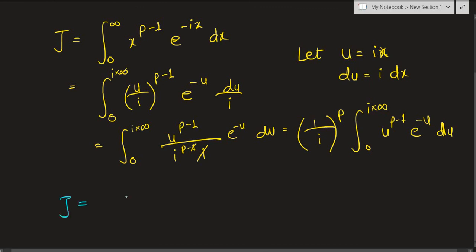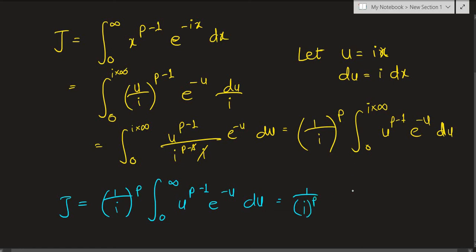So j now just becomes 1 over i to the pth power, but now the integral from 0 to infinity of u to the p minus 1 times e raised to negative u du, and this is a real integral, this is not on the imaginary axis, this is on the real axis. Now we can write this as 1 over i to the pth power times, well, this is just the gamma of p, right?